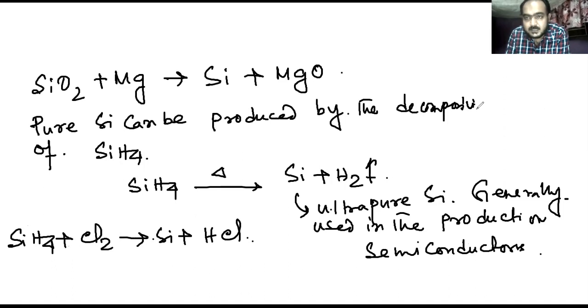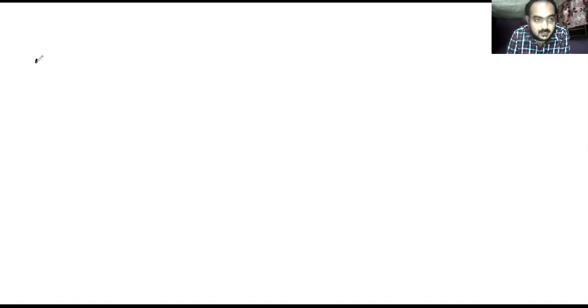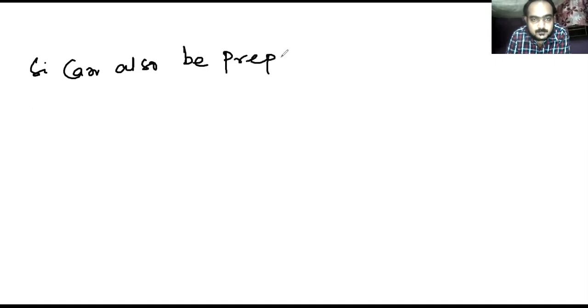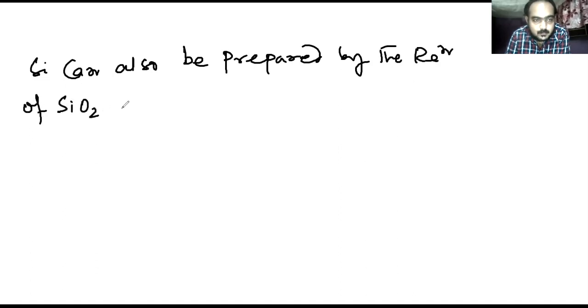Next preparation we can see here: silicon can also be prepared by the reaction of SiO2 with carbon.